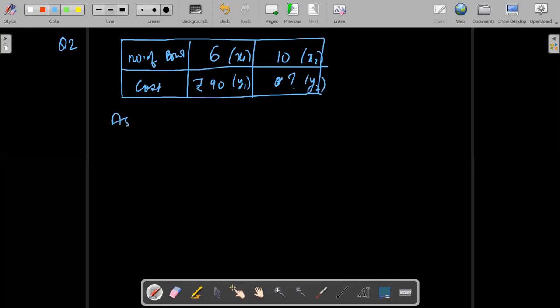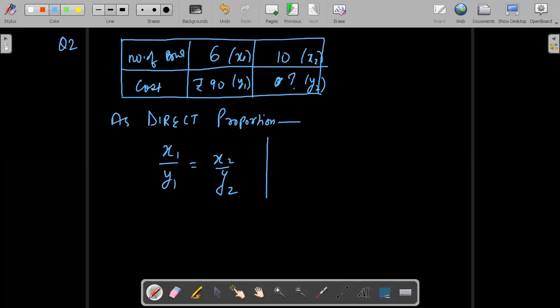So as this is a case of direct proportion, class, can we say this is a case of direct proportion? Because if you increase one thing, other will increase. If you increase number of bowls, the cost will increase. If you decrease number of bowls, the cost will decrease. That means this is an example of direct proportion. So we can use the formula x1 upon y1 is equal to x2 upon y2.